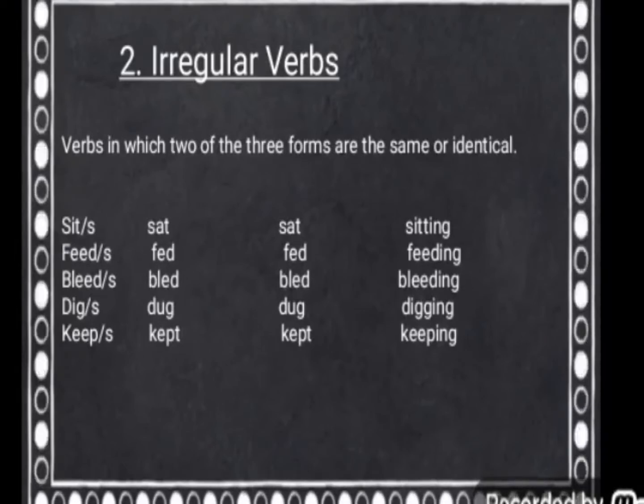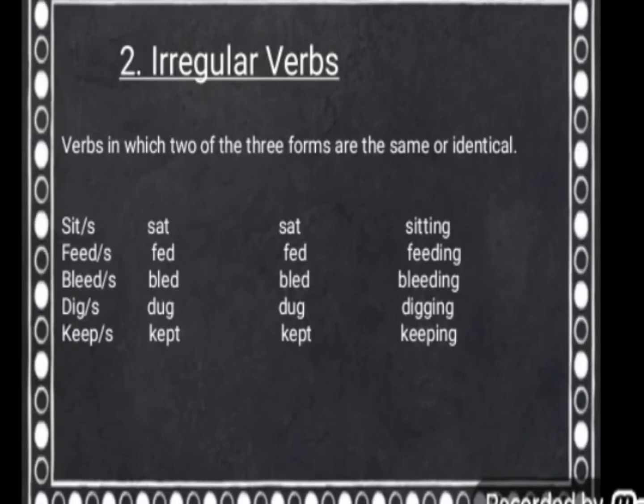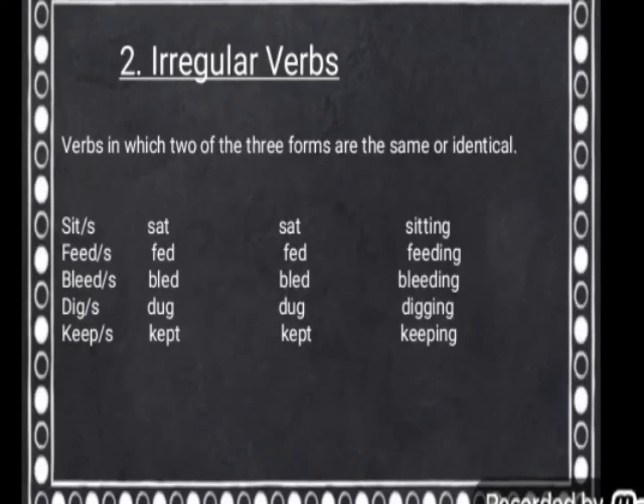Dig or digs as the base form, dug as the past form, past participle is dug and the ing form is digging. The last example given here is keep. As the base form we can use s also, that is keep or keeps. Past form is kept, past participle is kept again and the ing form is keeping.